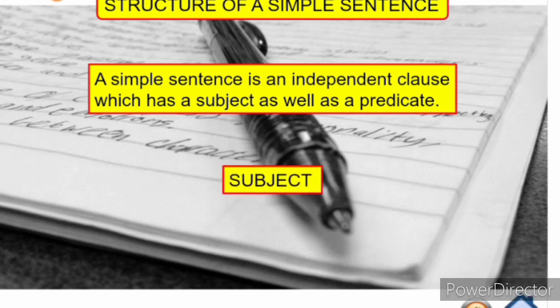Subject: the person or thing that performs the action of a verb or is joined to a description by a verb is the subject in a sentence. Predicate: the part of a sentence that contains the verb and gives information about the subject is the predicate in that particular sentence.